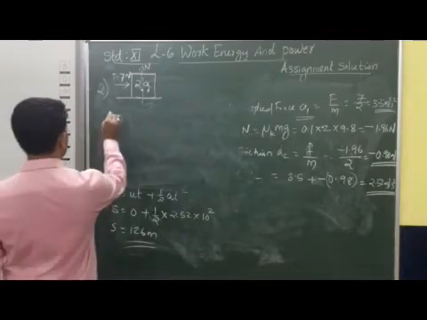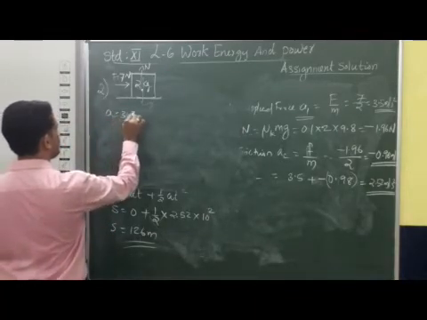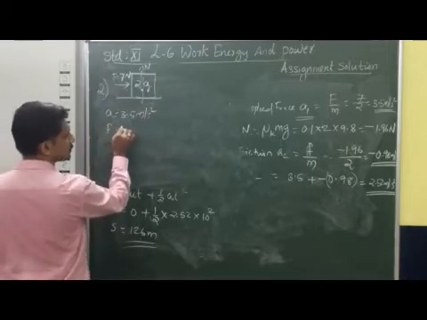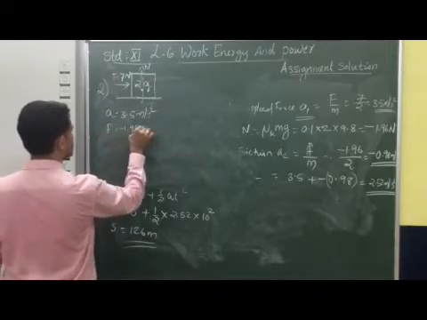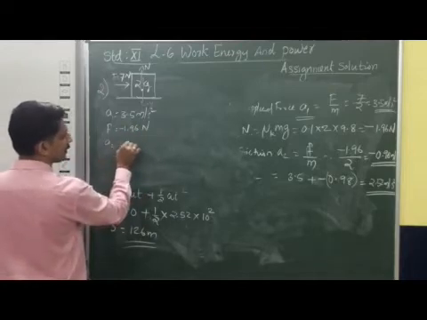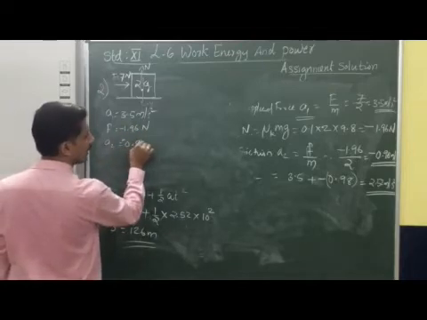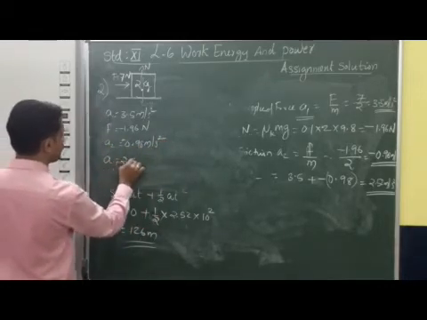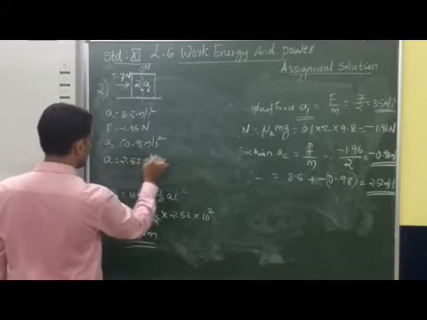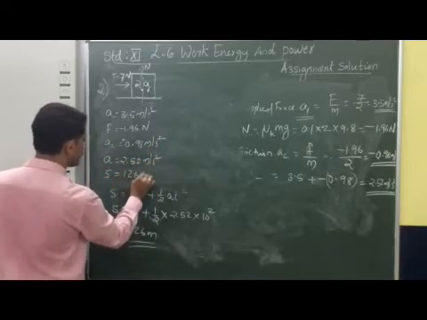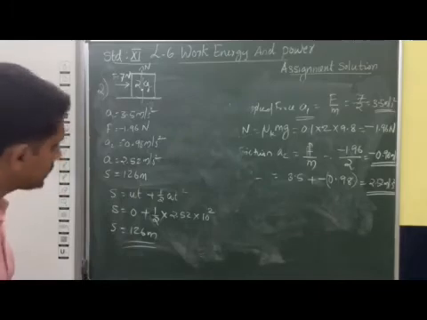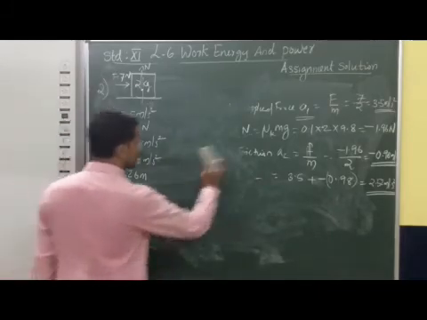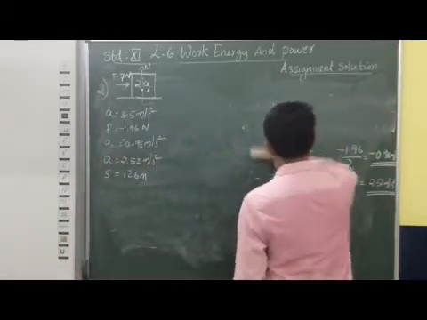So you can see that A1 is 3.5 meter per second square, and the frictional force is there, that is minus 1.96 Newton, and A2 is minus 0.98 meter per second square. The net acceleration we are getting is 2.52 meter per second square, and the displacement is 126 meter. So this much information we are getting from this calculation. Now by using this we can calculate one by one.